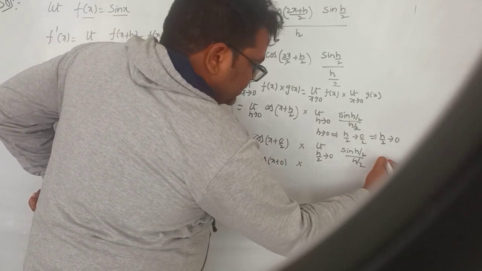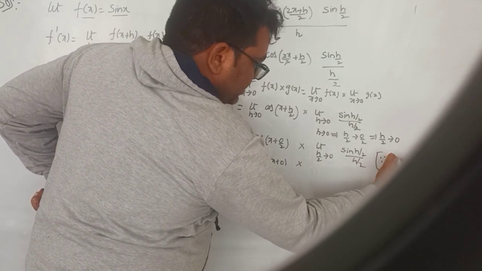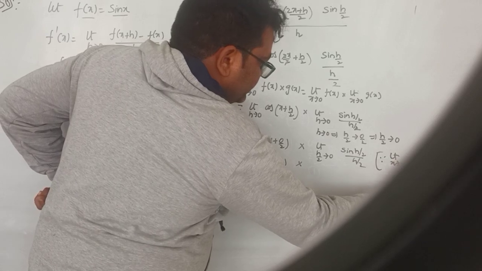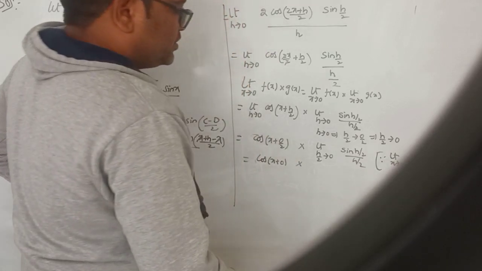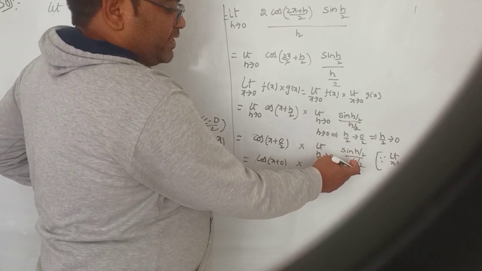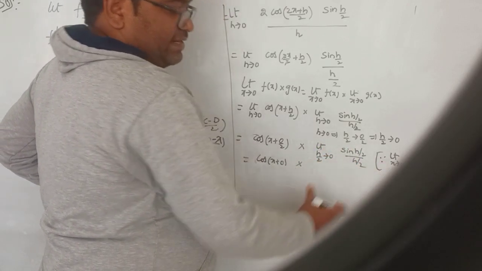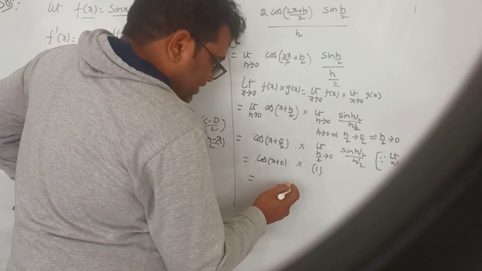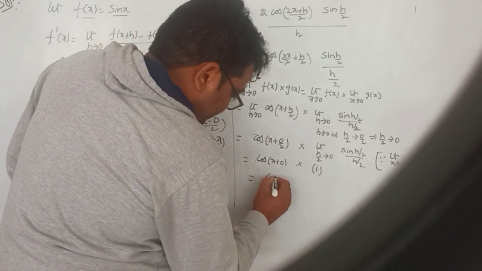Since we know that limit x tends to 0 of sin x by x is 1, similarly the limit as h by 2 tends to 0 of sin of h by 2 by h by 2 is 1. So cos x plus 0 into 1 is cos x.